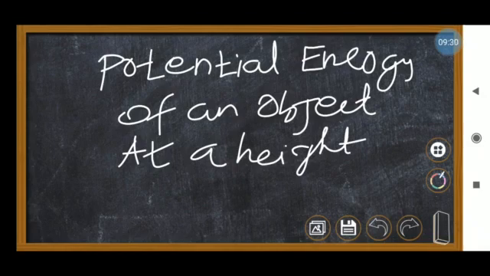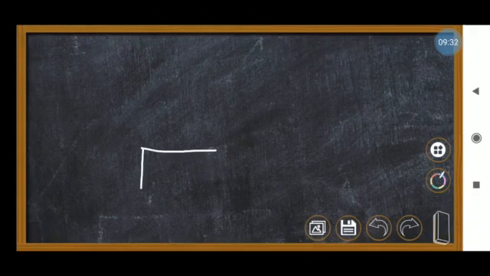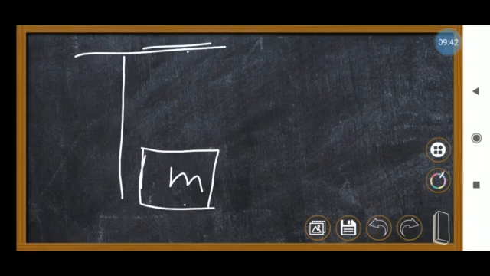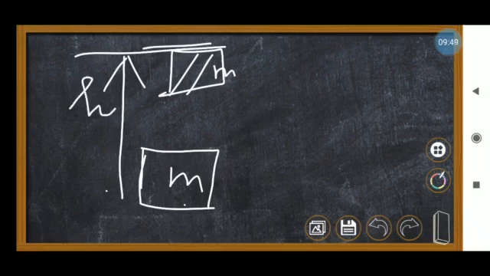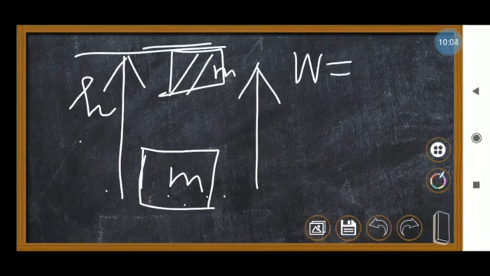For example, here is one block having mass m. Now I'm going to lift the block to some height, let's call it h. This much height I have taken the block. When you take that object against gravity, there must be some work done. So what is the work done formula when you are lifting that object?